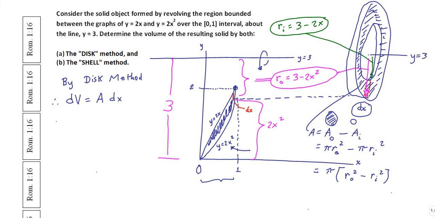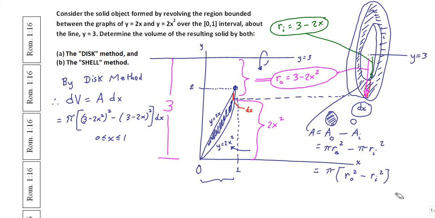Okay, so this is going to equal pi times R outer, which we said in the pink over there, is 3 minus 2x squared, and that's being squared, minus the R inner, which is 3 minus 2x, and that's being squared, times the dx portion. Notice that x is running between 0 and 1 as stated in the problem's interval. Okay, so that's the interval of interest here.